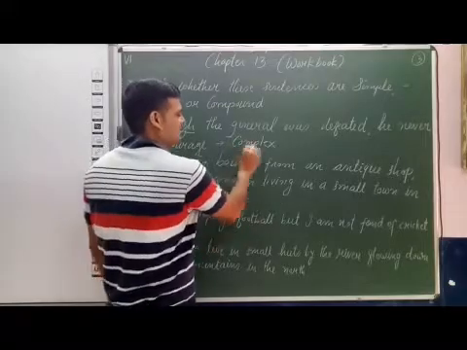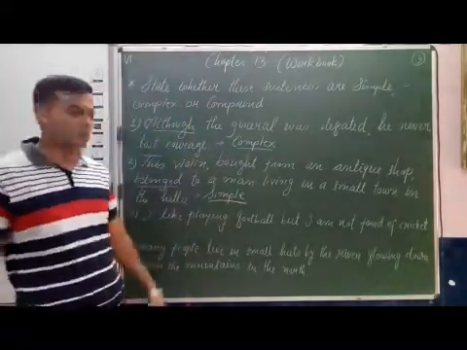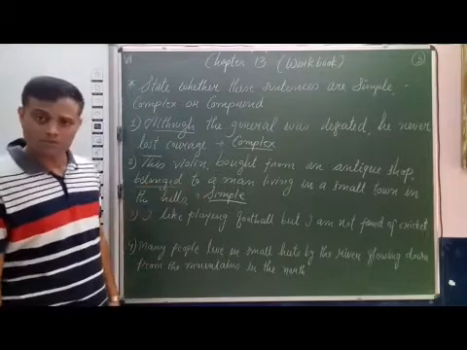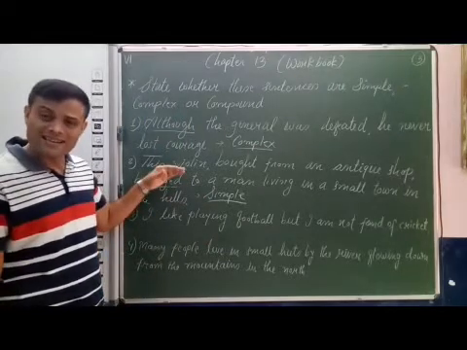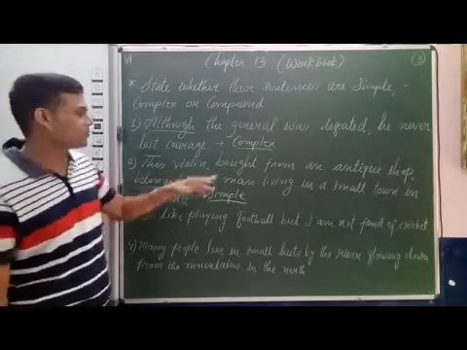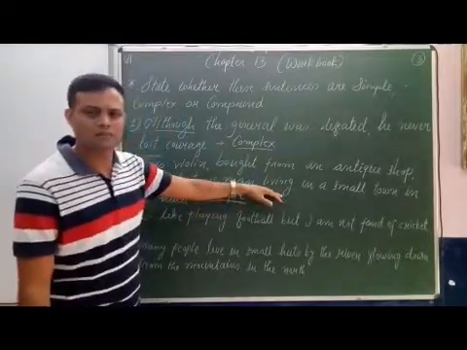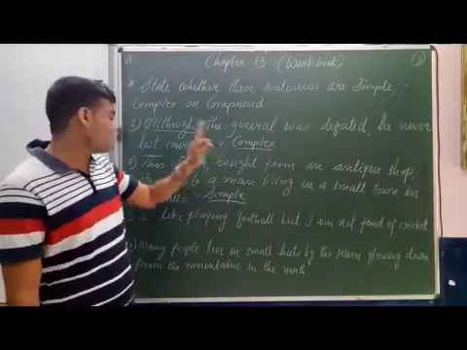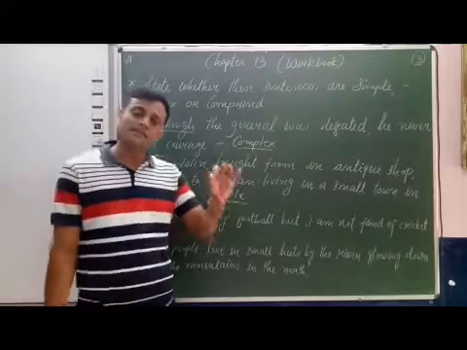So our second sentence is simple. Only one finite verb, belonged. This sentence has non-finite verbs, bought and living, but only one finite verb, belonged. That is why it is a simple sentence.